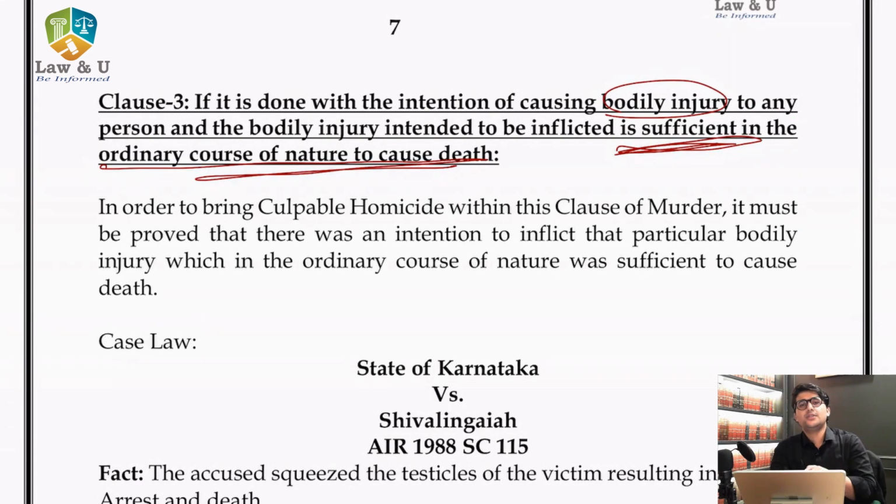In order to bring culpable homicide under section 300, it has to be shown that the injury which is inflicted is of such a nature that it will cause death, it is sufficient to cause death. For example, if I have a knife and I hit someone's hand with the knife, he is not going to die, it is not sufficient for his death. But if I take the same knife and I slit his throat, that person is going to die. This is the difference. This is what it wants to say, that it is sufficient that he will die from it. So this is the example for it.